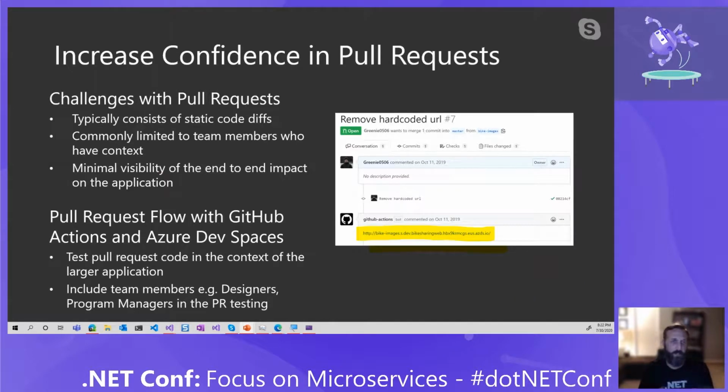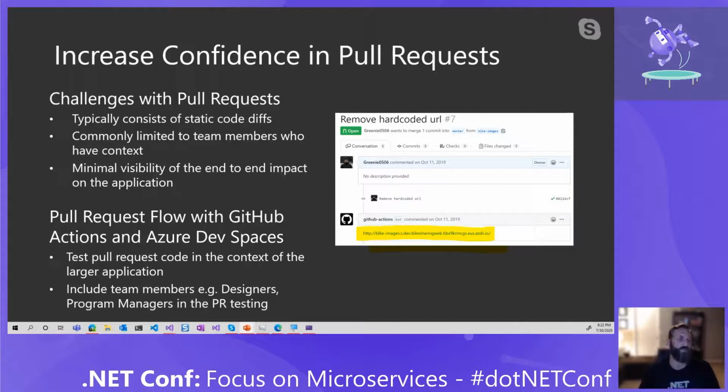One of the other future things that we're working on right now is increasing your confidence in the pull request. As I'm making code changes in that reservation service, typically it consists of code diffs, limited to team members who only have the context, and also minimum visibility. We're calling this kind of PR flow 2.